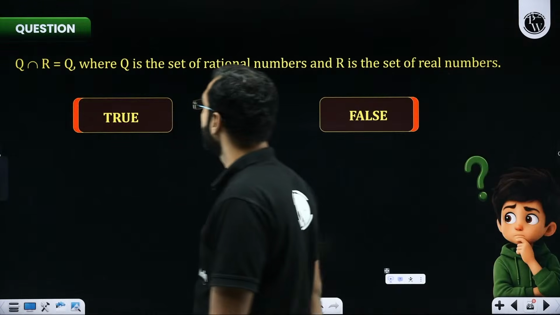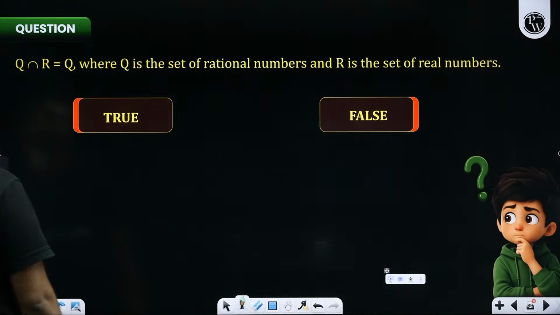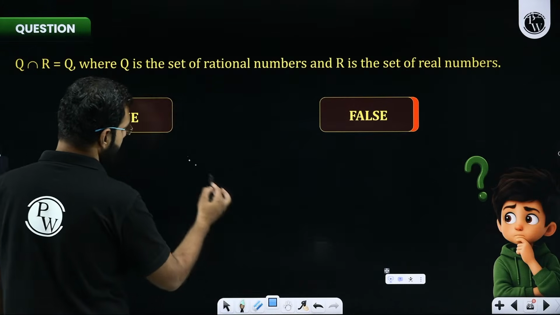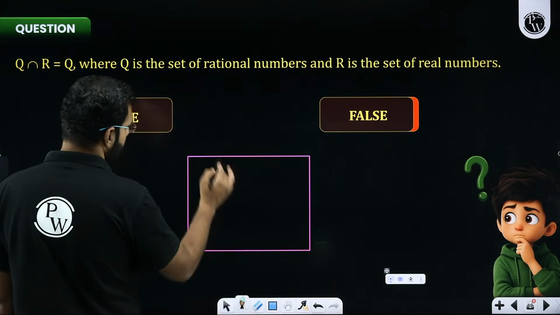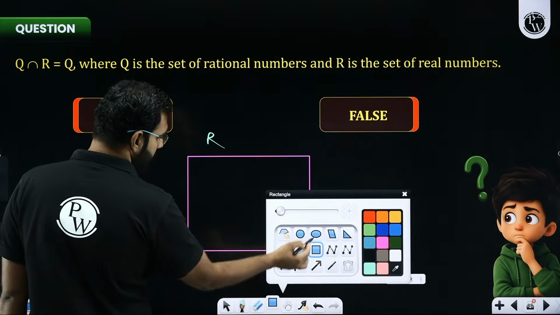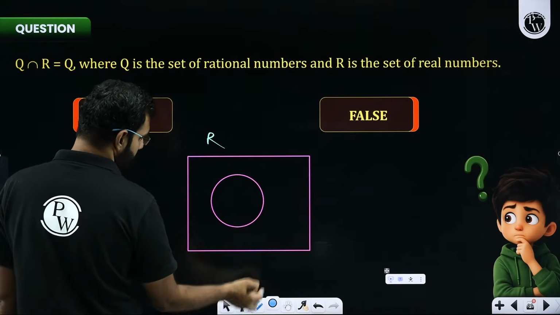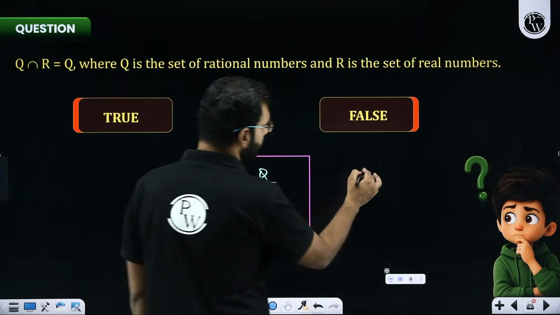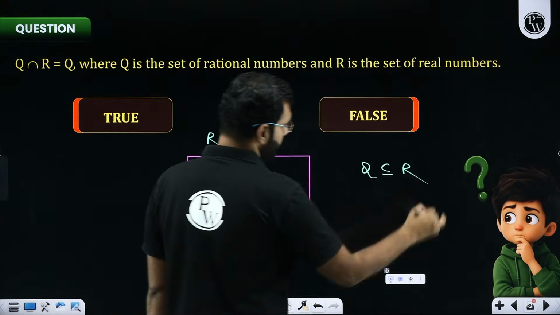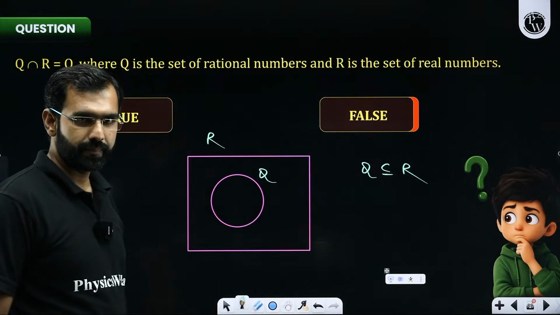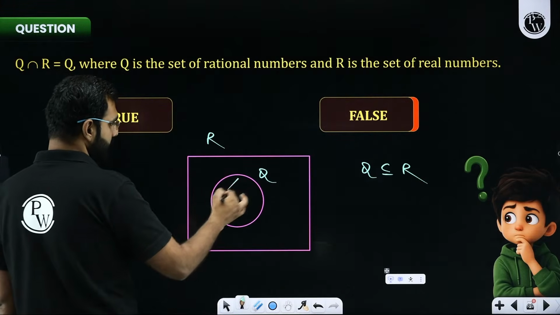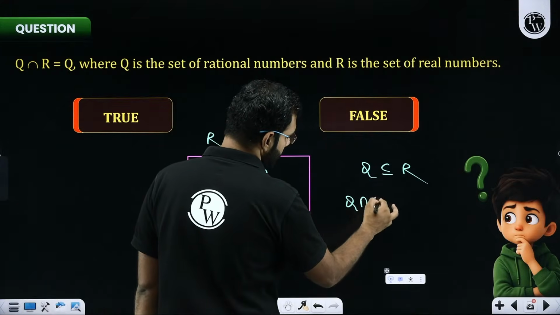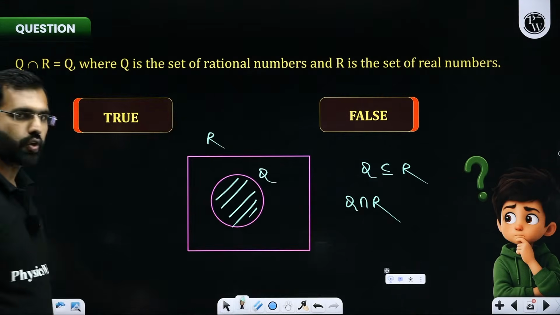Next question says, Q intersection R is Q, where Q is the set of rational numbers and R is the set of real numbers. I think that's very basic and easy. If this is the set R, all the real numbers, and this is the set Q, which is the set of all rational numbers, so Q is clearly a subset of R, a proper subset of R. So if it is a proper subset of R, you tell me what will be the intersection of Q and R. So what is common between Q and R?